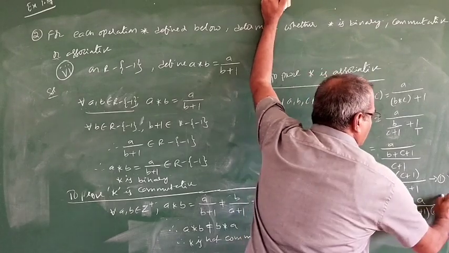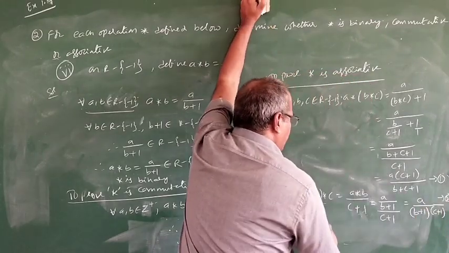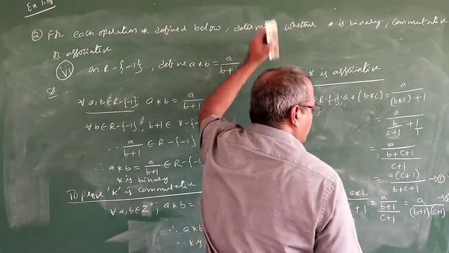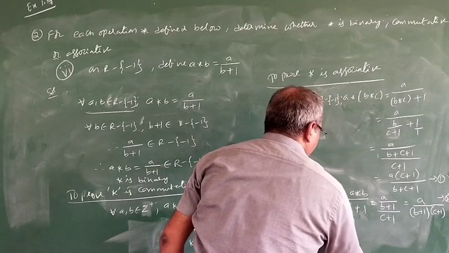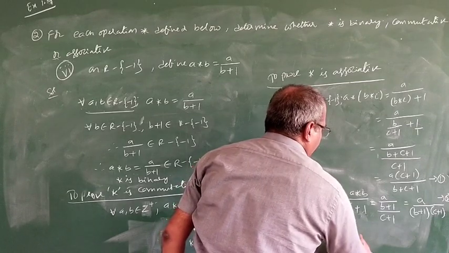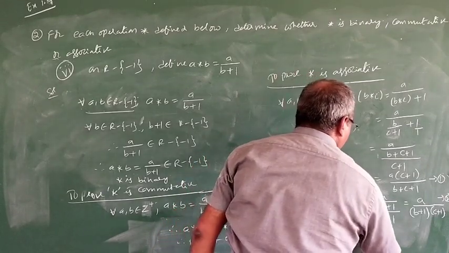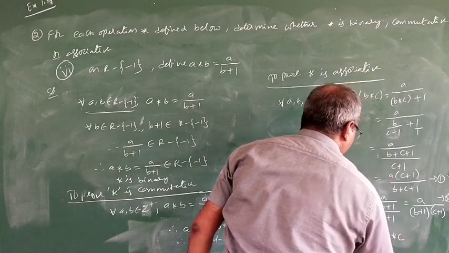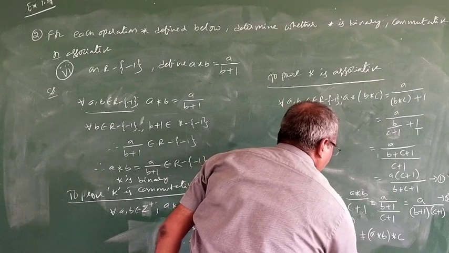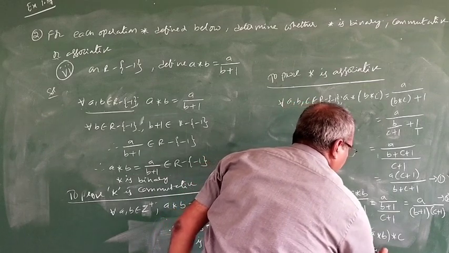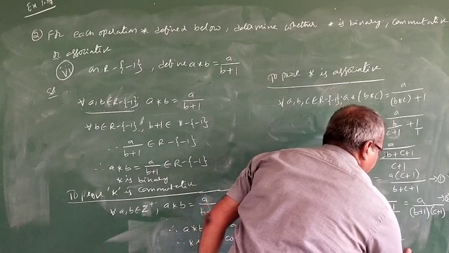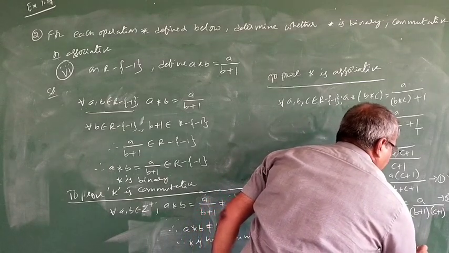So, it is 2. From 1 and 2 it is very clear. From 1 and 2, what we can say? A star of B star C is not equal to A star B star C. Therefore, star is not associative.